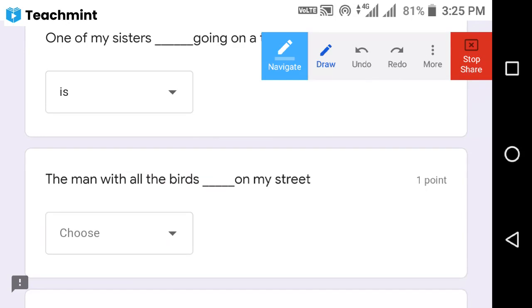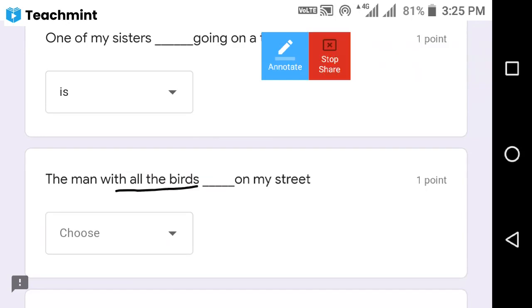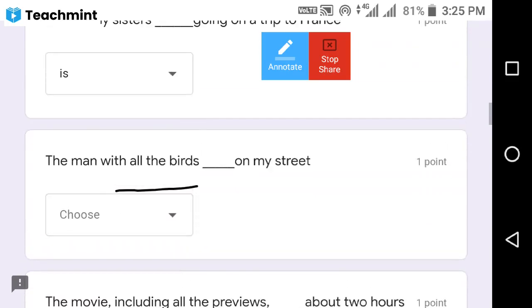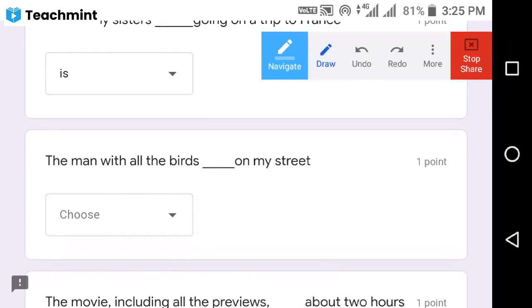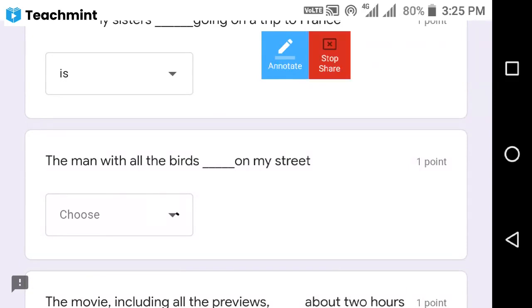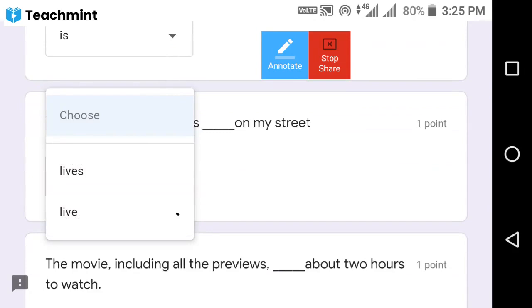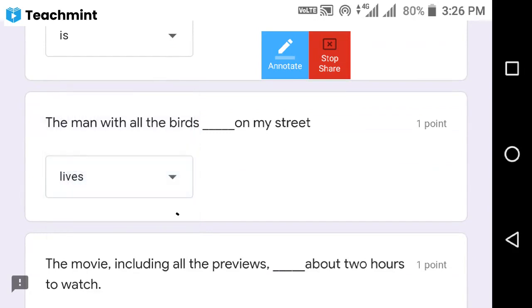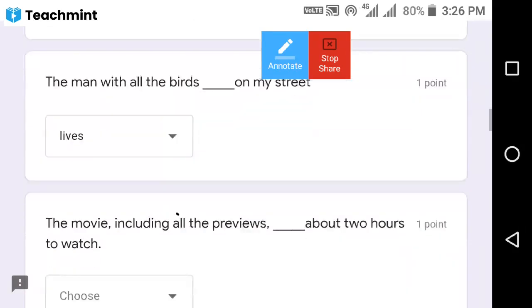With all the birds is a phrase. The answer here is lives, because the subject is singular. The man is only one person, so according to that we need to supply the verb. The man with all the birds lives on my street.